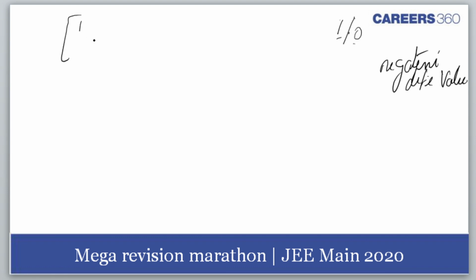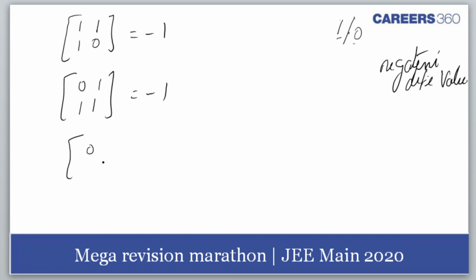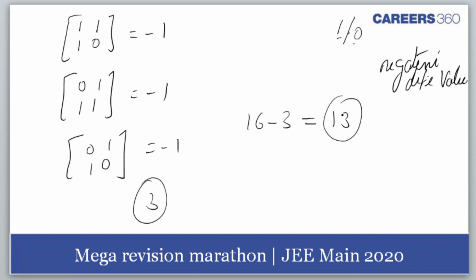This would be 1, 0 and here it would be 1, 1. So that's minus 1. Then here it would be 1, 0, 1, 1. That's minus 1. And then the last one 0, 0, 1, 1. That's minus 1. So only 3 I am getting. Negative I am getting 3. So from the total of 16 I'll subtract 3. So I'll get 13. So non-negative determinants are 13.